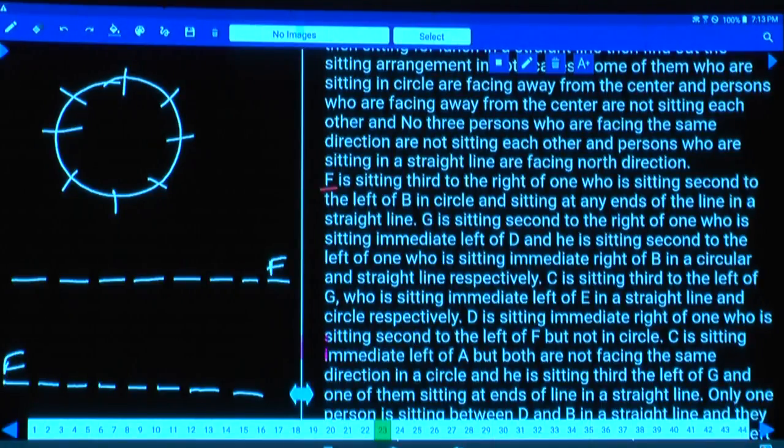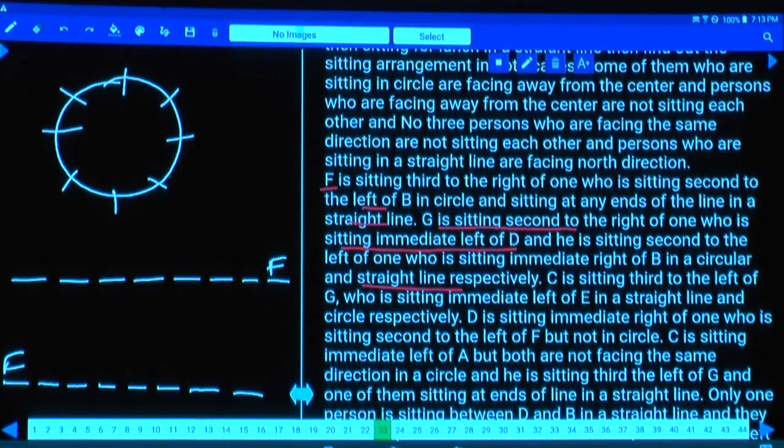F is seated third to the right of the one who is seated second to the left of B in a circle and seated at one of the ends in a straight line. G is seated second to the right of the one who is sitting to the immediate left of D, and he is seated second to the left of the one who is seated to the immediate right of B, in a circle and straight line respectively. Now here are 2 pieces of information. G is seated second to the right of the one who is seated to the immediate left of D. Who is the person seated to the immediate left of D? To that person, G is seated second to the right.